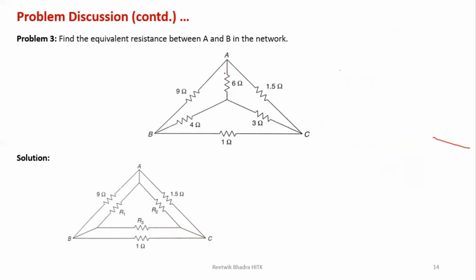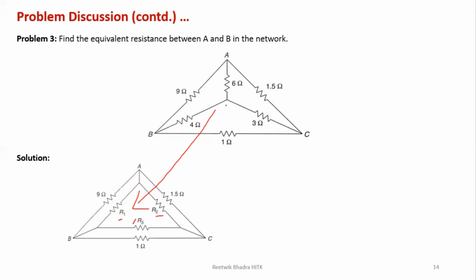But for now we will solve the inner star into delta. So how will the inner star into delta look? This star 6, 4 and 3 will be converted into a delta like this. Let the resistances be R1, R2, R3. You can name this one R1, this one R2, this one R3. Naming is completely up to you. In the next slide we'll look into how to solve the problem.